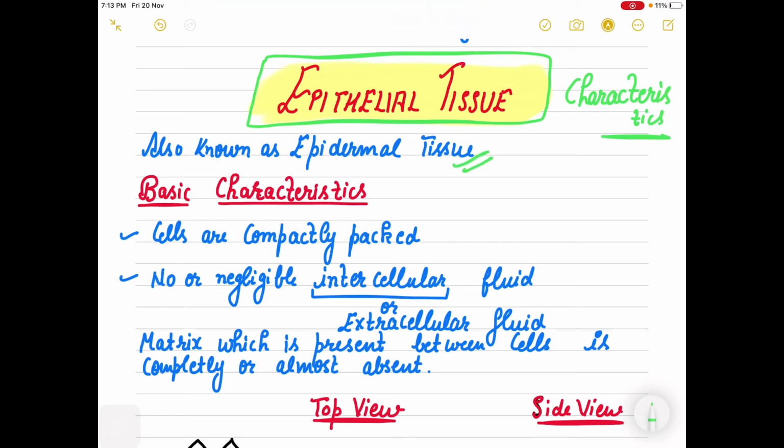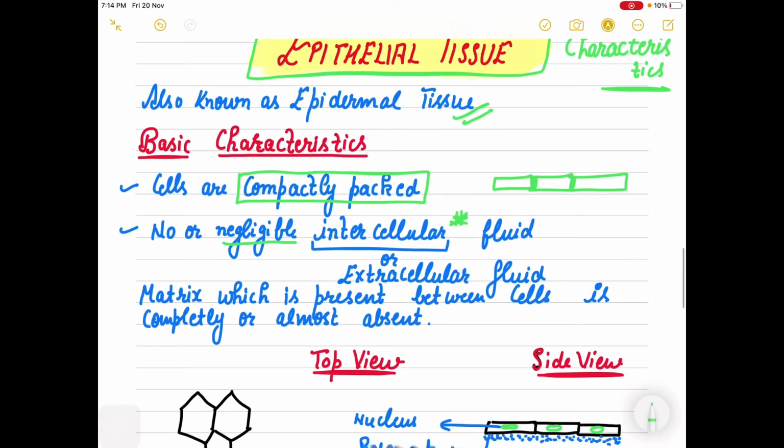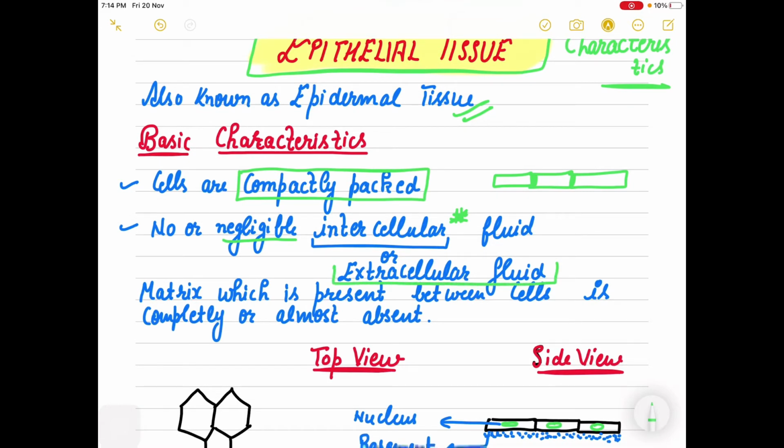First thing, you know that it is the outermost layer, so it is known as epidermal tissue. The cells of this tissue, epithelial tissue, are tightly packed. One major thing is the cells are compactly packed or arranged. There is no intercellular space. How will there be space? There will be no intercellular fluid. When there is no space, obviously there will be no fluid between the cells. So there is almost negligible intercellular fluid, which you also call extracellular fluid.